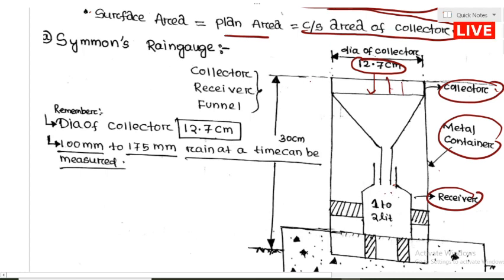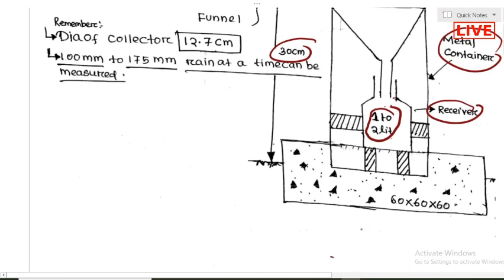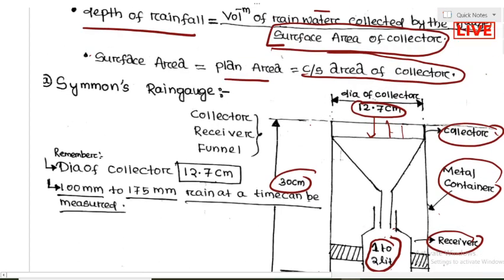What is the capacity of the receiver? It can collect 1 to 2 liters of the rainfall water, and this total height is 30 centimeter, and it is mounted over a concrete block having a size of 60 into 60 into 60 centimeter, I think, you just check it.